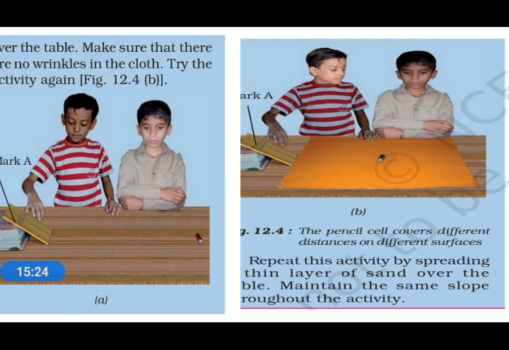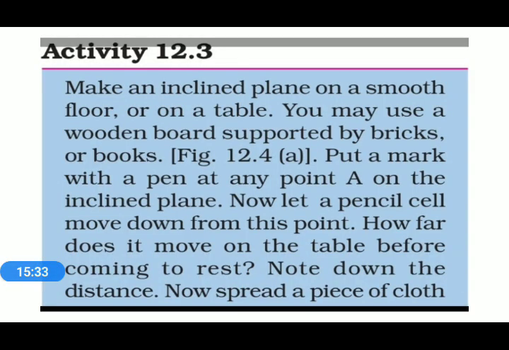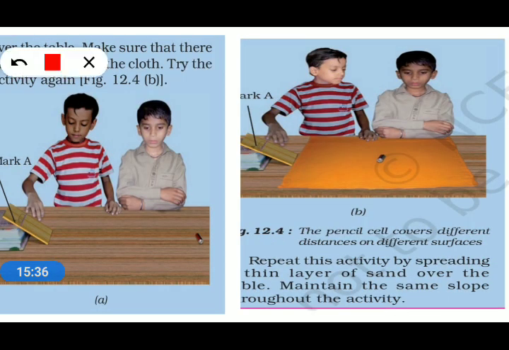Now we take a piece of cloth which is wrinkle free and spread it on the table. Again we perform the same kind of activity on the piece of cloth. Then again we measure the distance between the pencil cell and the base of the inclined plane. If you compare these two pictures A and B, you can find the distance on the cloth has been reduced compared to the distance covered by the pencil cell without it.